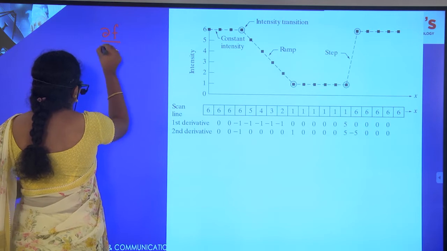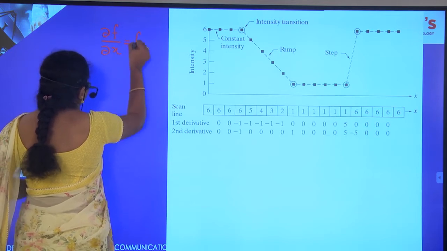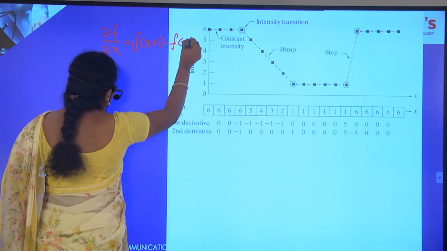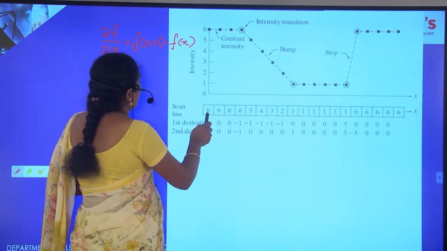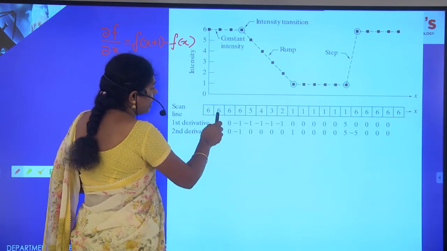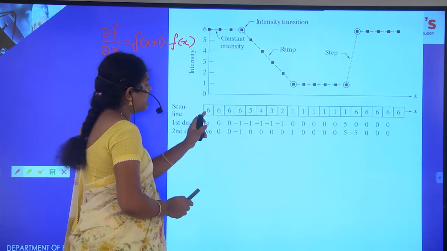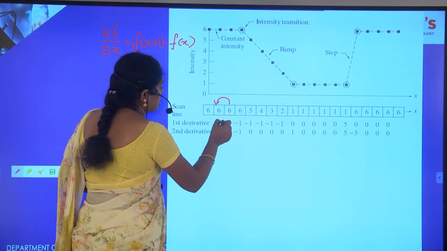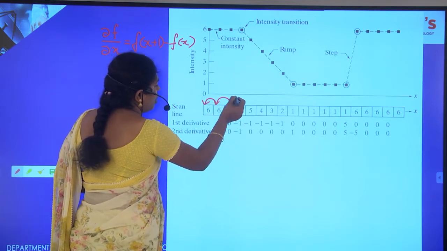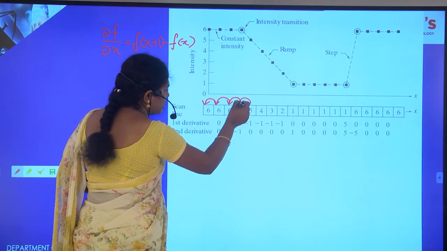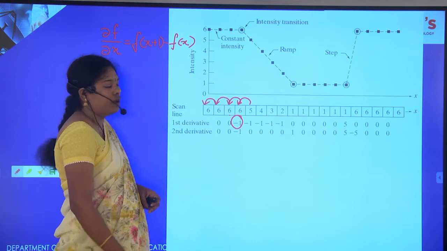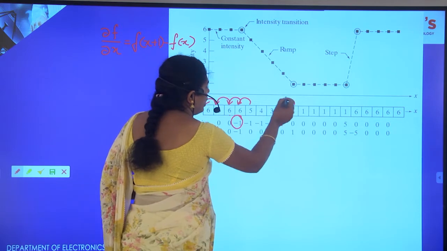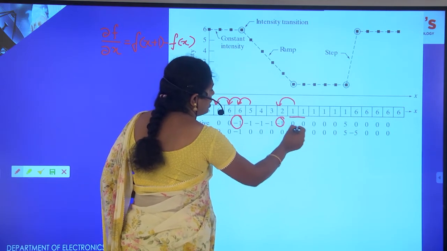The first order derivative, ∂f/∂x, is nothing but f(x+1) minus f(x). That is f(x), and that is f(x+1), the next element. Now see, 6 minus 6 is 0, 6 minus 6 is 0, 6 minus 6 is 0. Now it is 5 minus 6, that is minus 1. Next, 4 minus 5, minus 1. Next, 1 minus 2, minus 1. Now it is 1 minus 1, 0.